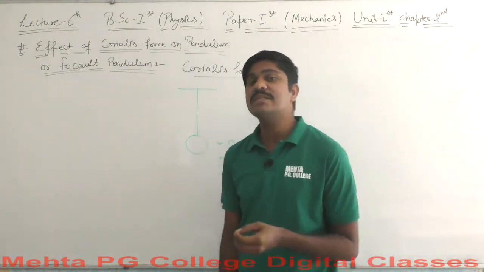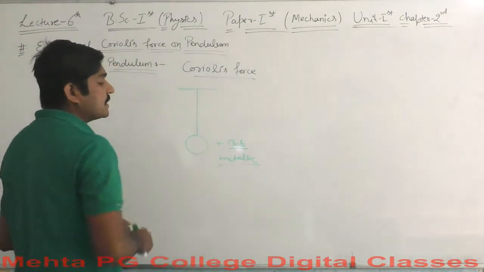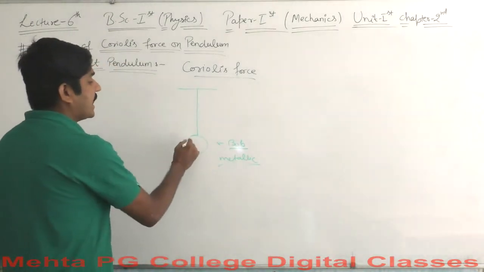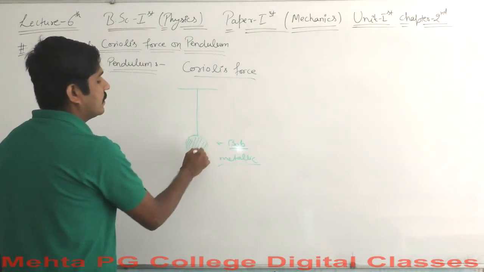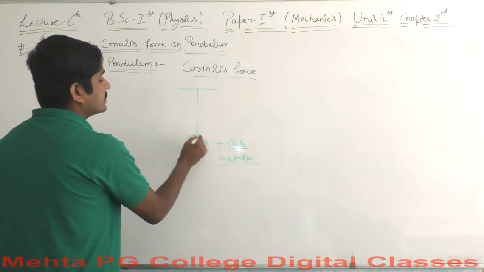What is the Coriolis effect? How does this Coriolis force affect this pendulum here? Well, this is the pendulum that has been hung freely by a wire straight from the wall.